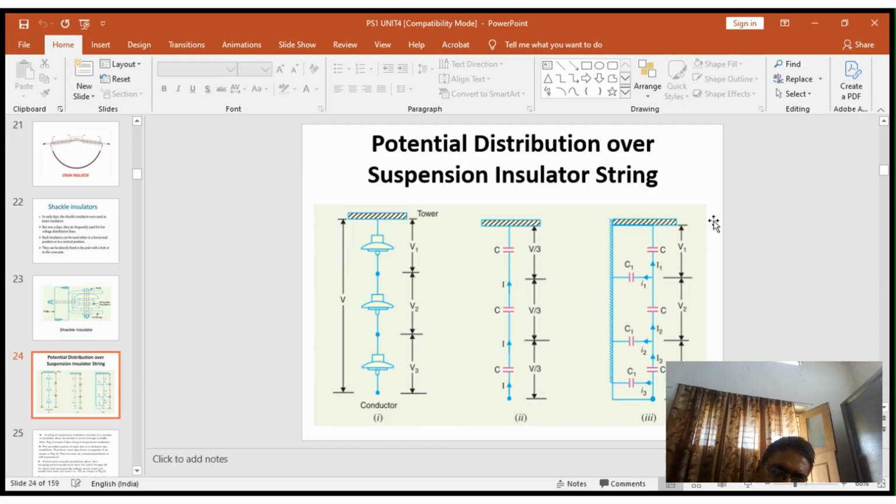One more capacitance exists between the cross arm and the metal structure; that capacitance is known as shunt capacitance. Due to the presence of the shunt capacitance C1, the voltage across every unit is not uniform. The insulator nearest to the conductor has the most voltage. As we move from the conductor to the tower, the voltage goes on decreasing, so V3 is greater than V2 and V2 is greater than V1. The insulator nearest to the tower has the minimum voltage.